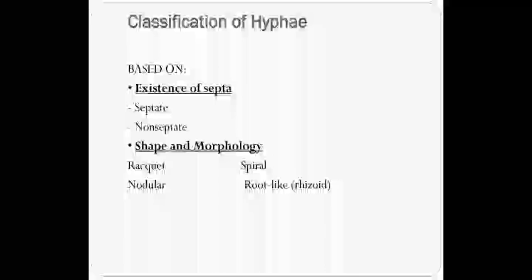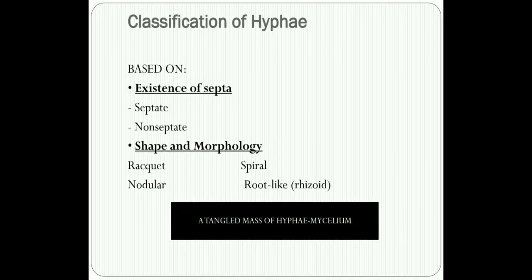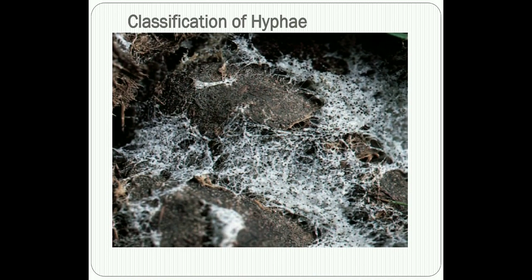Whereas rhizoids, as you all must be aware from your biology classes, are a very important hyphal structure or component of fungi such as Rhizopus and Mucor, which usually contaminate foodstuff. Both Rhizopus and Mucor also belong to a very important class of fungi called zygomycetes, about which we will be seeing later. These individual units are called hyphae, and when you have a group of hyphae, we call it a mycelium.